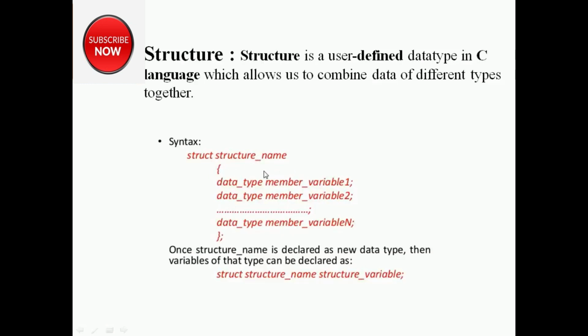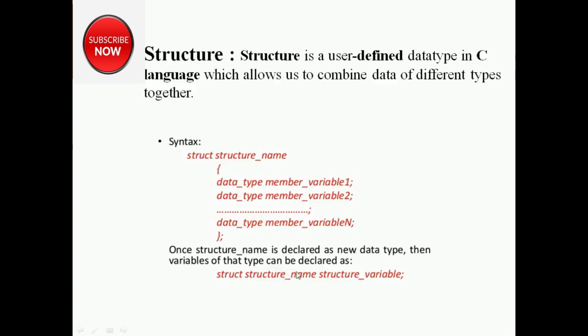So if you have created a structure, that means you have created a data type. So if you want to use a data type, what will you do? You will create the variables. Like if you want to use int, you create the variable, like you write int i or int a. So here I have created a structure. So what will I do? Structure name and structure variable, terminated by semicolon. You can avoid the struct keyword. It is not a must to write the struct keyword.